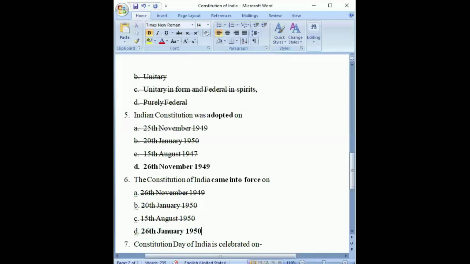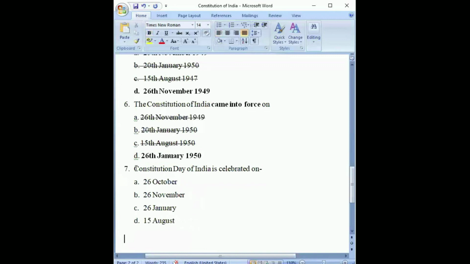Now let's move to the last question that we have. The last question is on the Constitution Day of India. When is the Constitution Day of India celebrated? This is again a very important day. Is it 26th of October, November, January, or 15th of August?